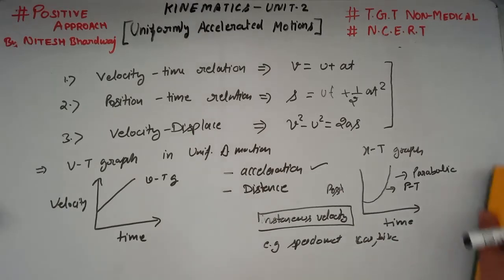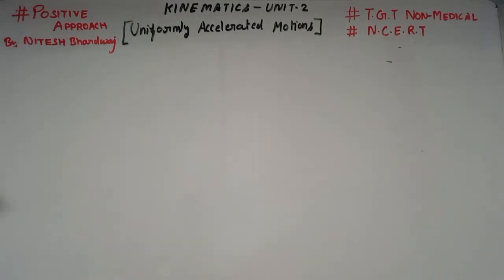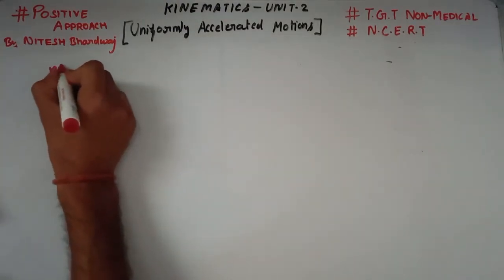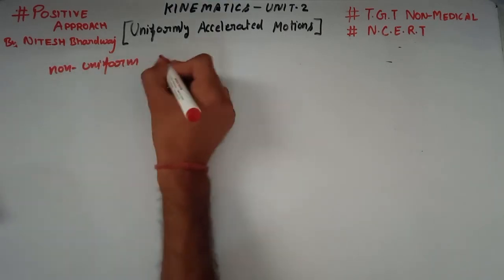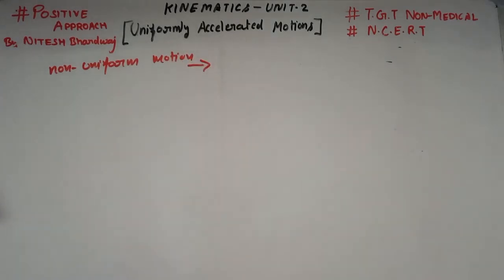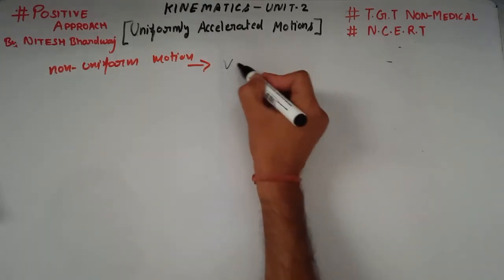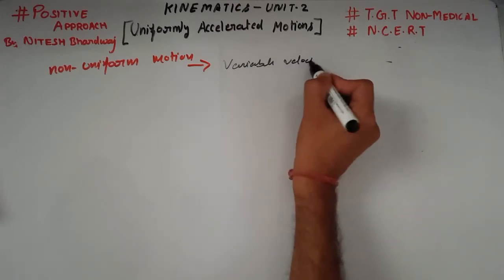Now we discuss non-uniform motion. What is non-uniform motion? It is also known as variable velocity.